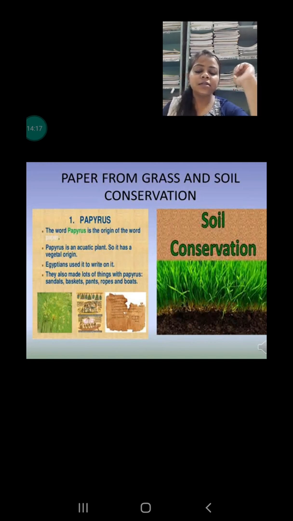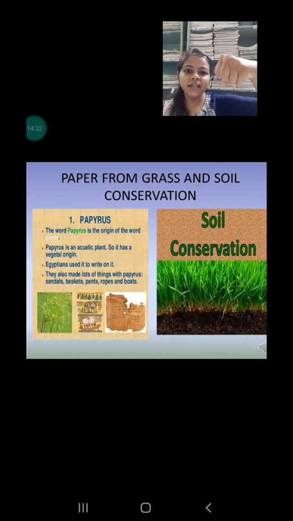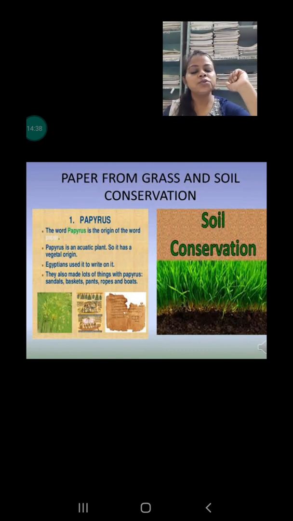The soil is conserved by the roots of the grass family. The grass family has fibrous roots. That means this type of root is a spread root, and they hold the soil very tightly and stop soil erosion. They help in soil conservation. So these are very, very important.